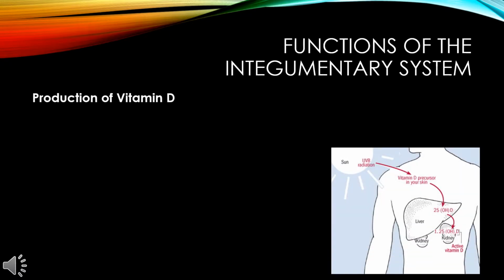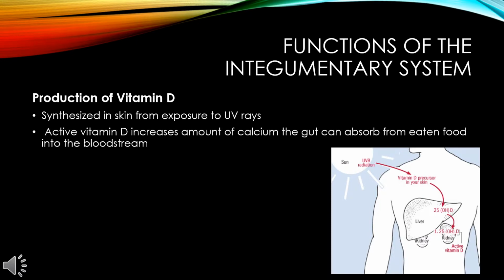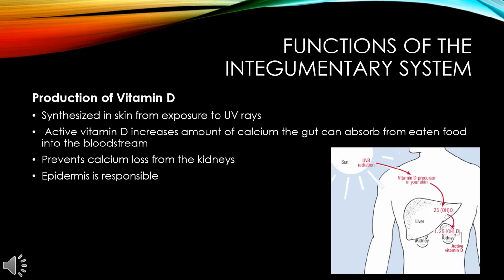Production of vitamin D. Synthesized in skin from exposure to UV rays, active vitamin D increases the amount of calcium the gut can absorb, prevents calcium loss from the kidneys, and the epidermis is responsible.